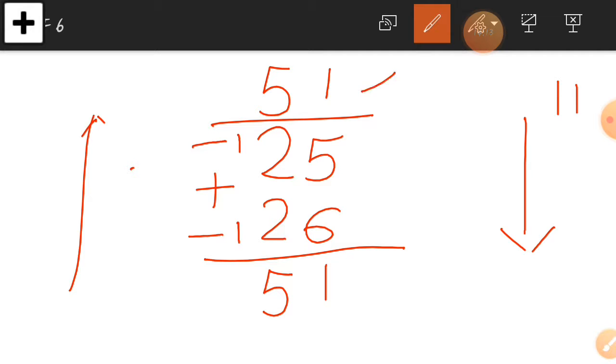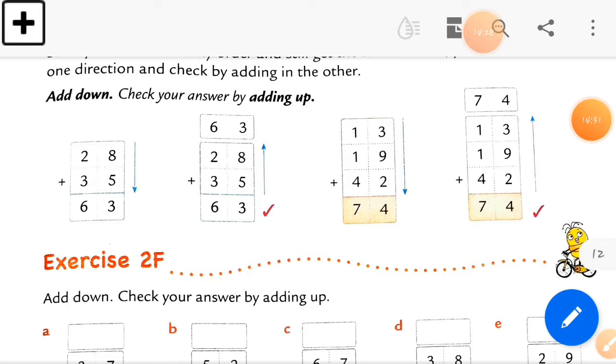So you can see we get the same number on both sides. So this is our right answer. Okay students, so your doubt is clear. Now having no doubt on this topic, maybe this is clear.